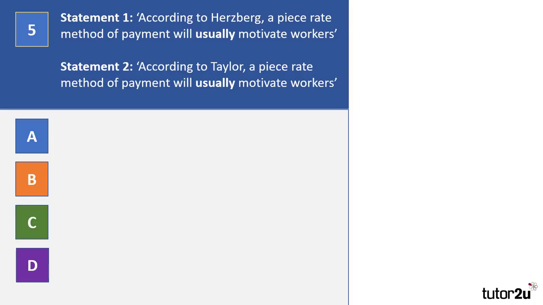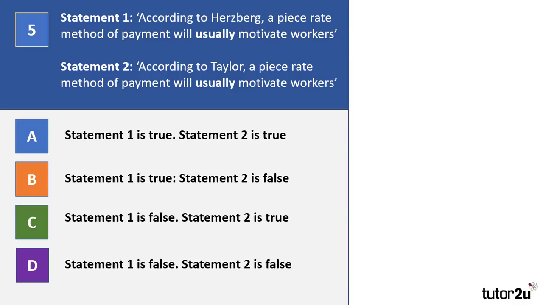According to Herzberg, a piece rate method of payment will usually motivate workers. Statement 2, according to Taylor, a piece rate method of payment will usually motivate workers. Here are 4 choices. Please pause the video again while you work out the answer and make your choice.